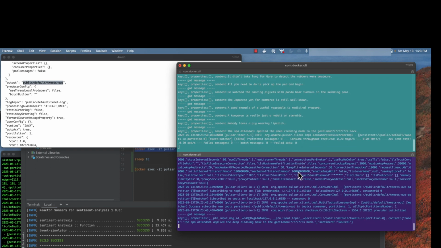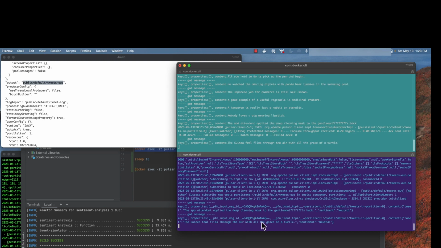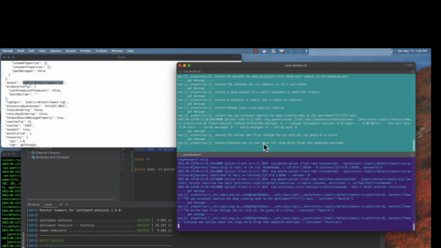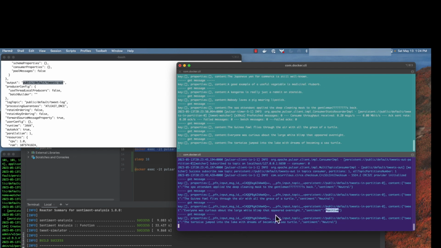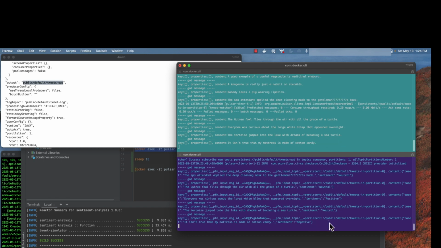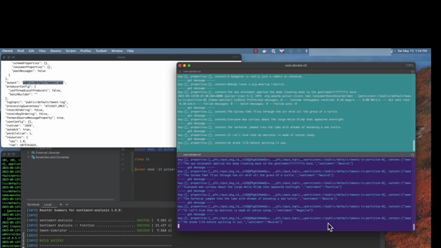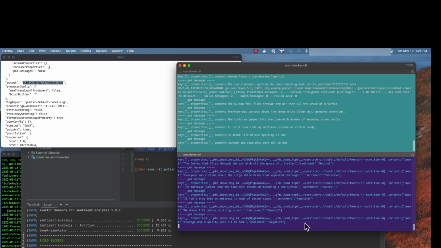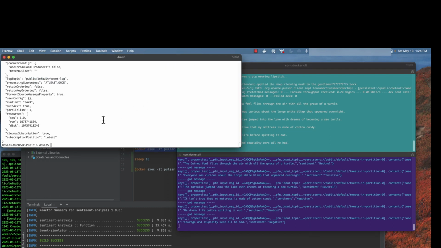Again, you see some connection details coming in, and sure enough, you're starting to see here was the original tweet, and it was assigned a sentiment of neutral. The next one comes in. Everyone was curious, positive, etc. So it starts coming in and matches. We can get in the most recent data, and we're doing some analysis on it. So it's event driven in that regard. As soon as something comes in, an analysis is done on it, and it's published out. And so you can see that this is moving, and it's going to work in tandem for a while, and that's not a problem.